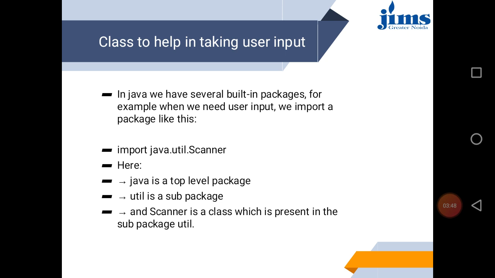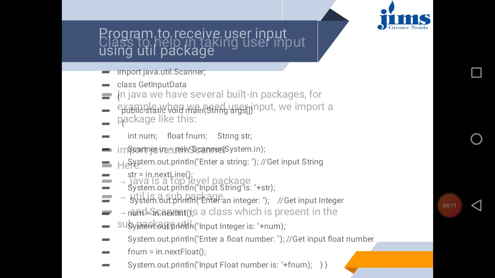The Scanner class is present in the java.util package. So java is a package, it has a package util, and in the util package there is one class, Scanner. When we import the Scanner class, then we are able to access values from the user.